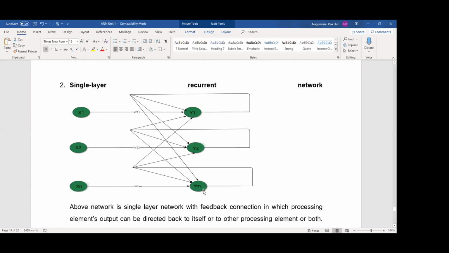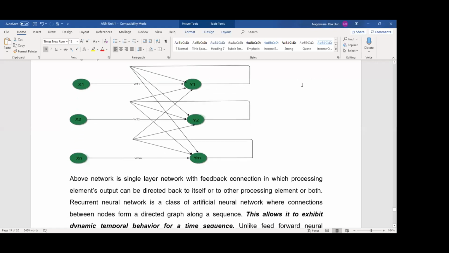So in the exam you can explain what y1 is: output layer, output node 1. The output node 1 value is y1, and we are feeding it back again to the same node y1, to another node y2 in the same layer, and to another node ym in the same layer. Like this you can explain. This is the main layer here. All the computations are performed here and all values are fed back to the same nodes. That is called a single layer recurrent network.